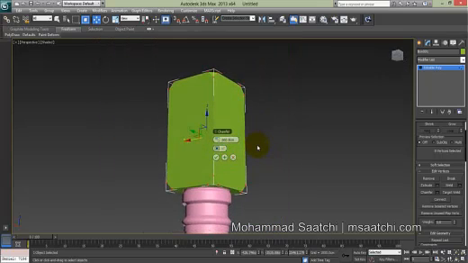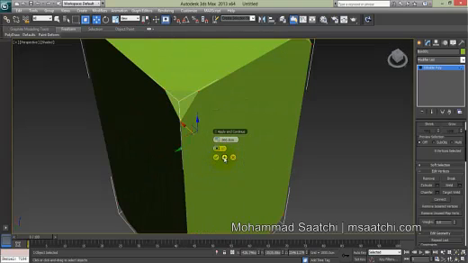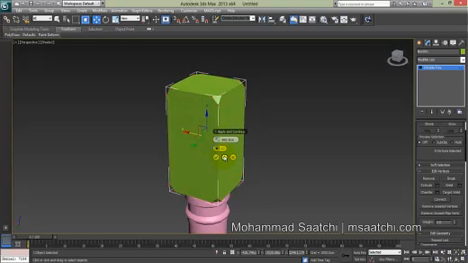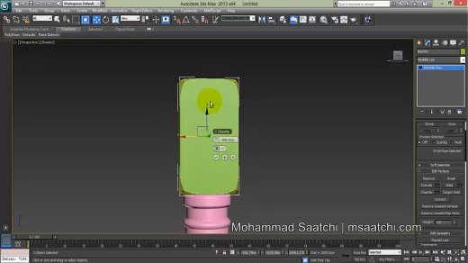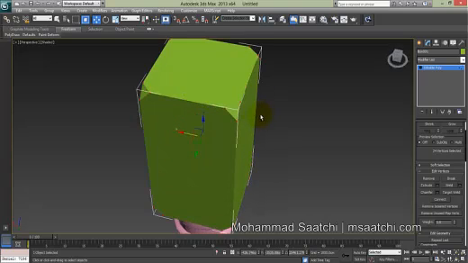In this tutorial, I just want to try to make this model fast and easily, and as I said before, I want to just enjoy our modeling. So I want to teach you the fastest way. I didn't like to use mesh smooth here, so I try to make it more smooth with these tools, and it's enough for me.